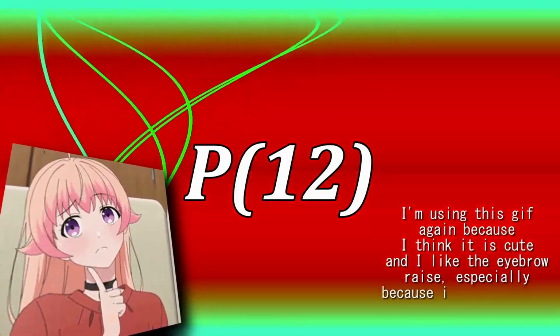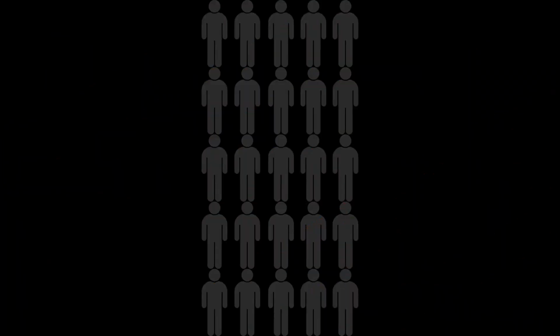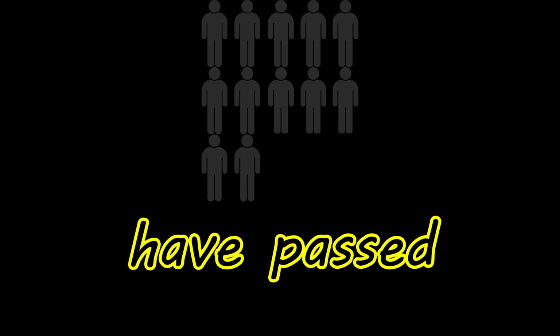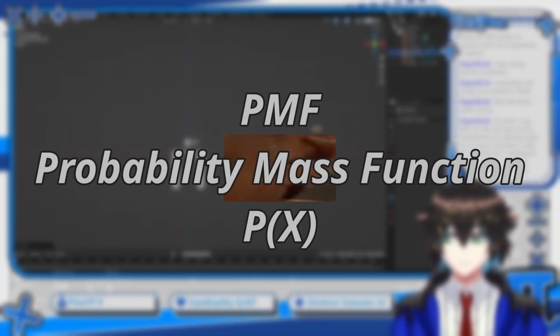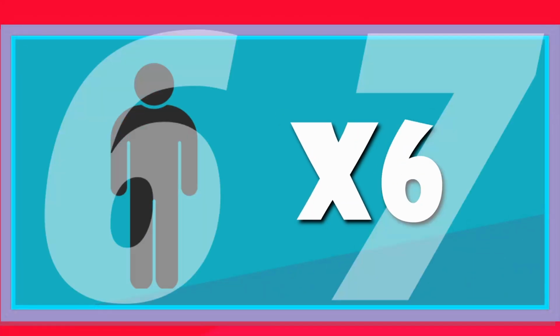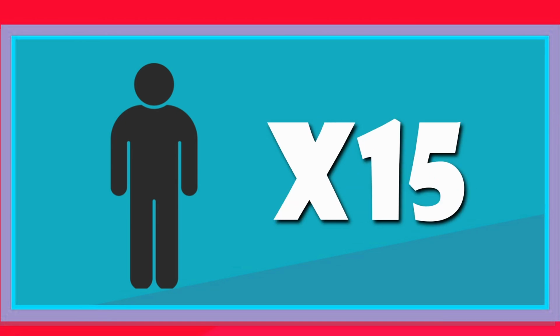But why is P of 12 so low? That's because exactly 12 students have passed. That is what the PMF shows, the chance of exactly one scenario occurring. But what if one student passes? Or 2, or 3, 4, 5, 6, 7, 8, 9, 10, 11, 13, 14, or 15?